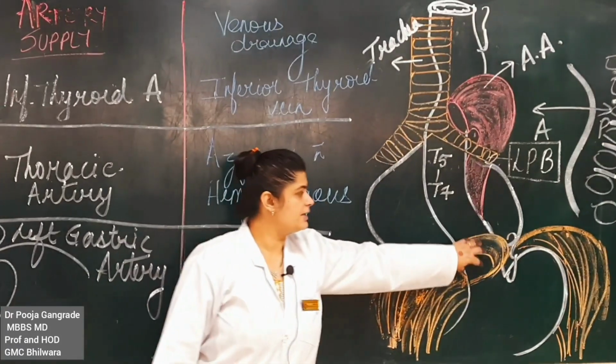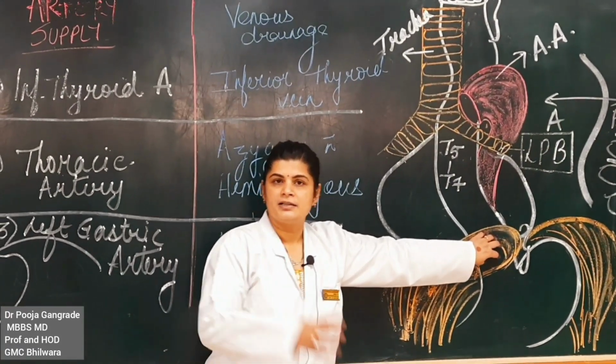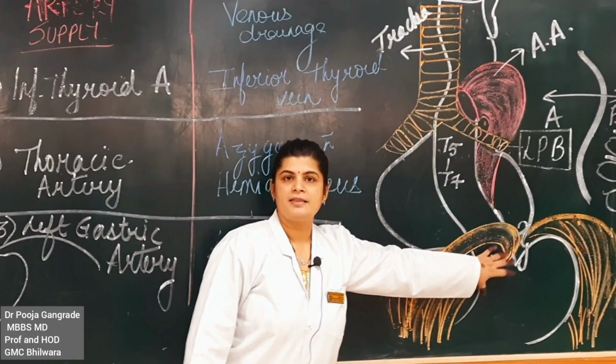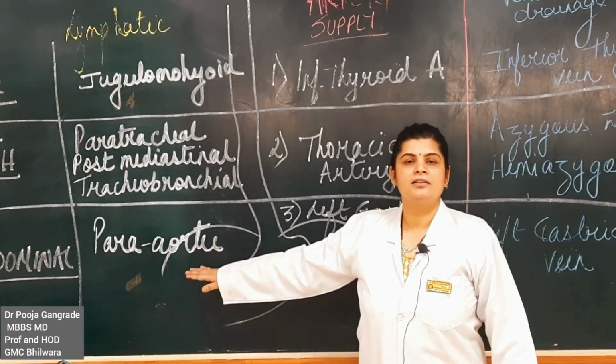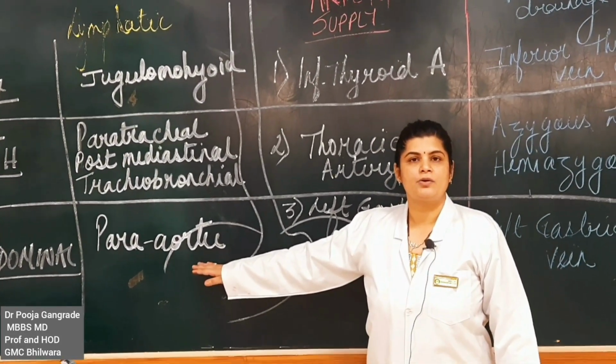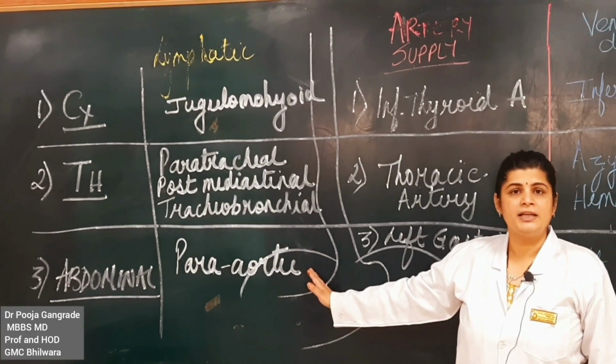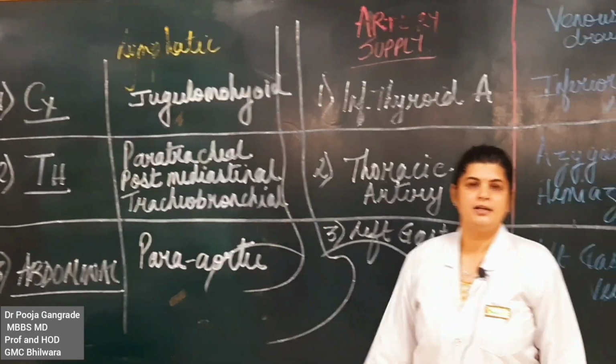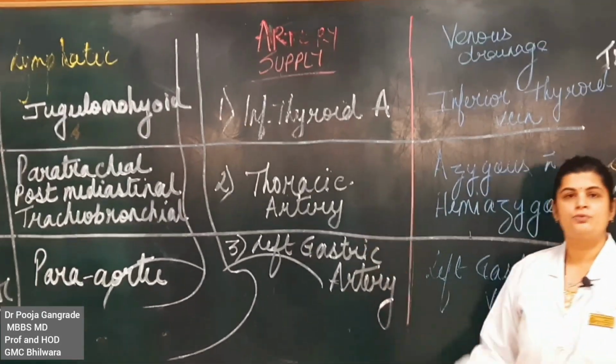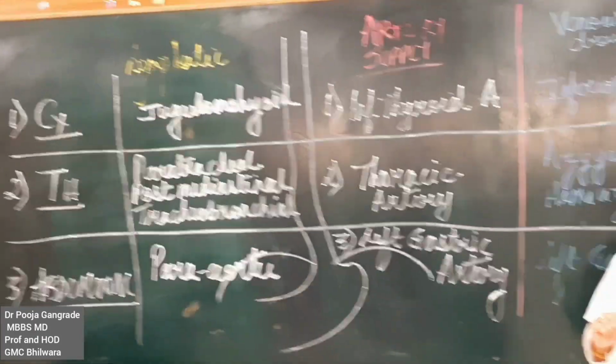The celiac part is the one which is draining the lower end of the esophagus and the stomach. Finally, they are the ones which drain into the para-aortic. So, this is in a gist the lymphatic drainage of the esophagus in totality. Now, coming down to the arterial and the venous drainage of the esophagus.